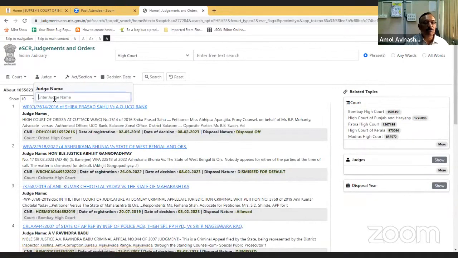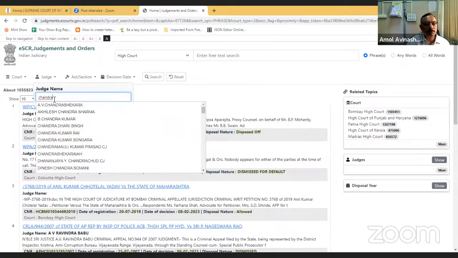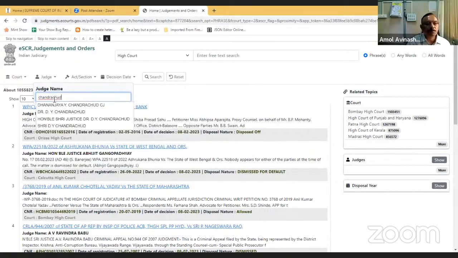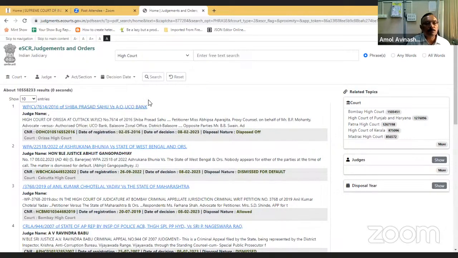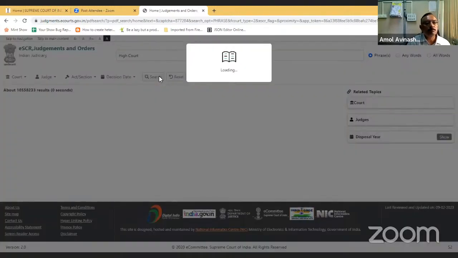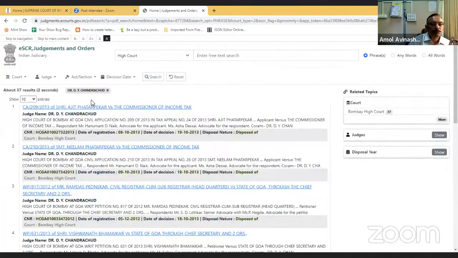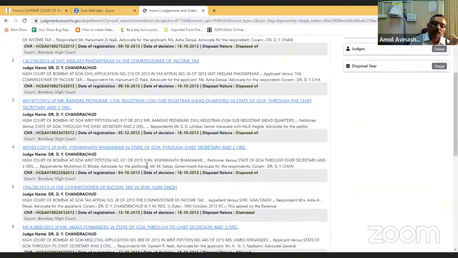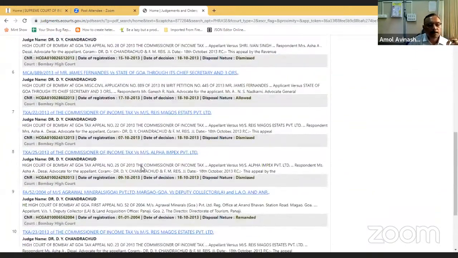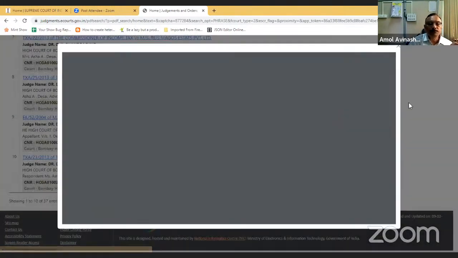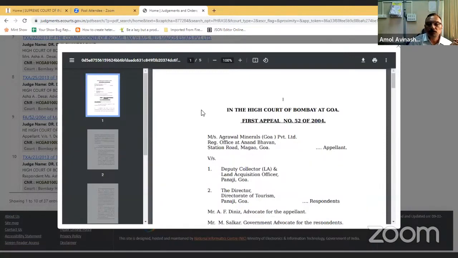Same, you can enter a judge's name here also. By entering any judge's name, you will get the results. So I get 37 judgments of Honorable Justice D.Y. Chandrachud. This is the first appeal in the Bombay High Court at Goa.